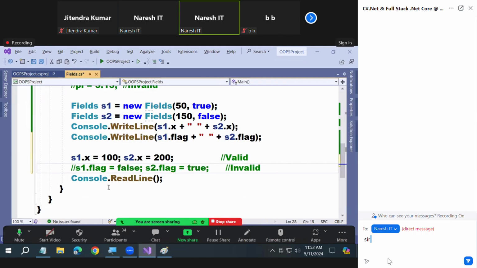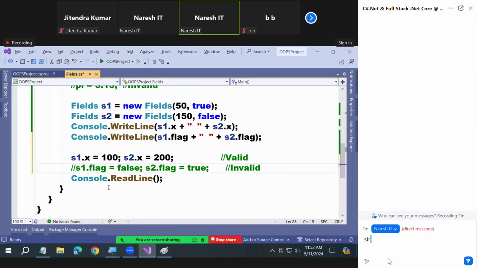So remember, every field has a different behavior. All are not the same. Understood? Tomorrow, when you're building an application, depending on your requirement, you need to choose the correct one. You need a constant, a read only, or a static. What you need, you are required to identify correctly. That is the challenge for us.